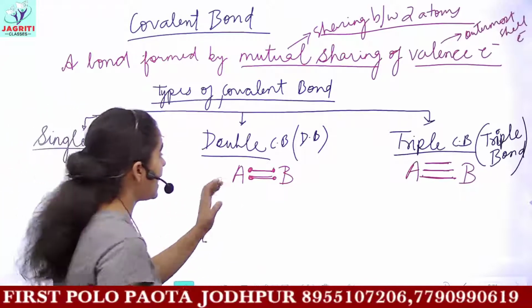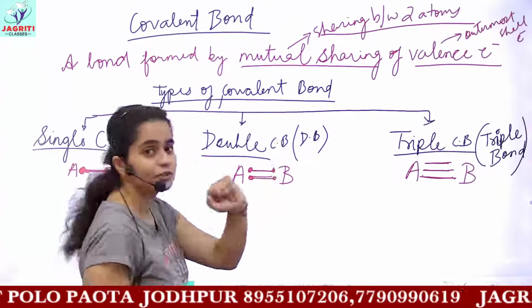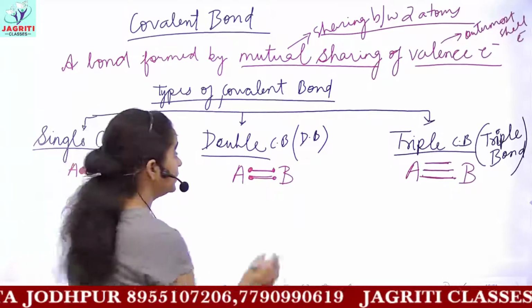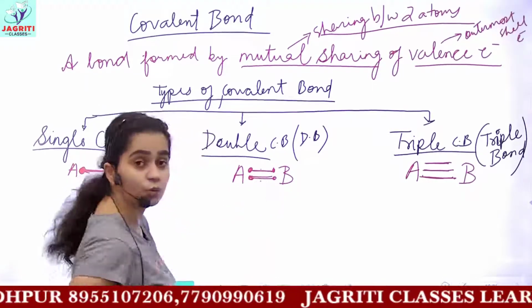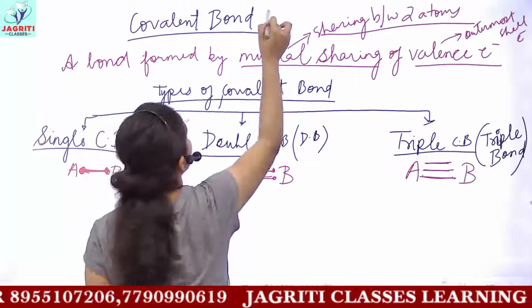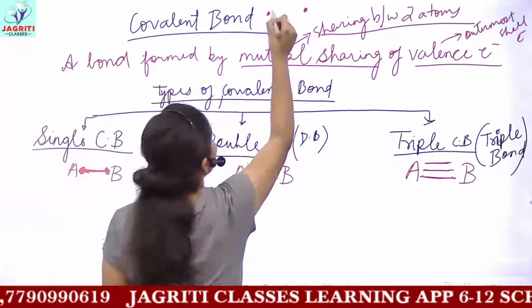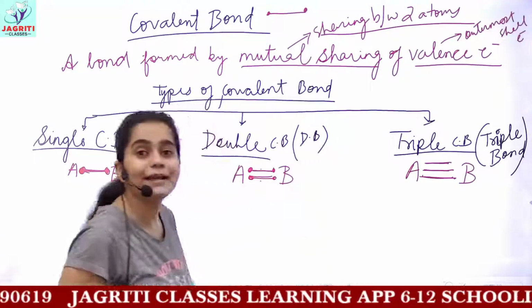So if I have two electrons of A and two electrons of B, the total electrons would be 4, but the covalent bonds would be 2. Because for every two shared valence electrons, you have a single covalent bond.